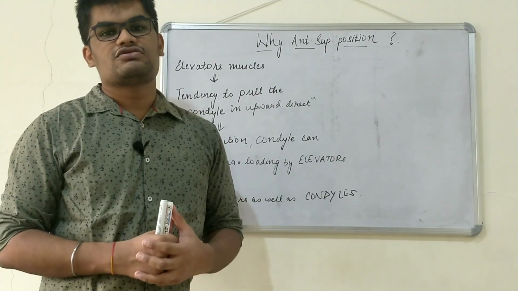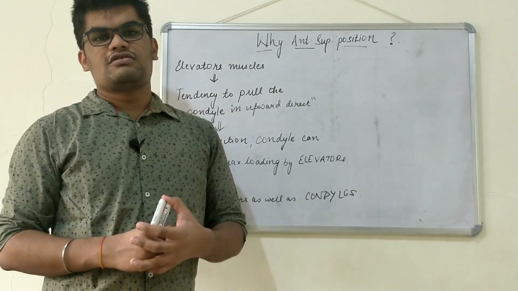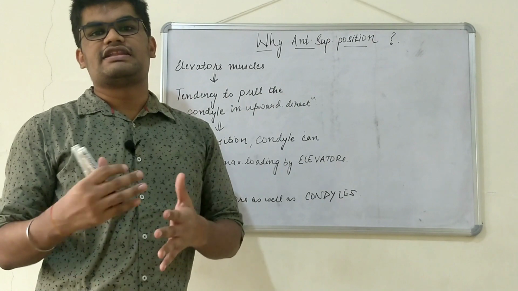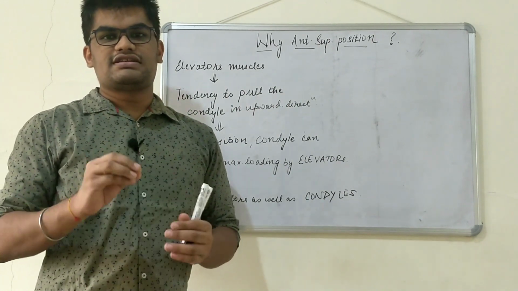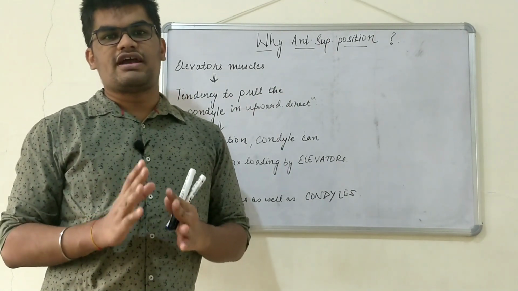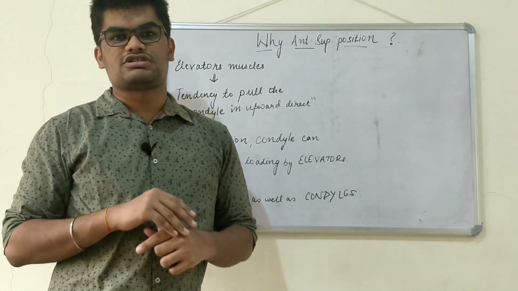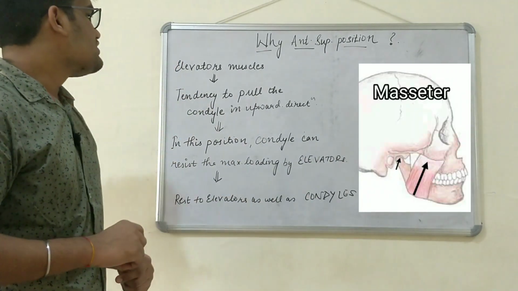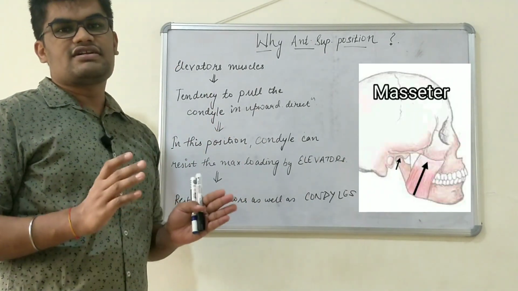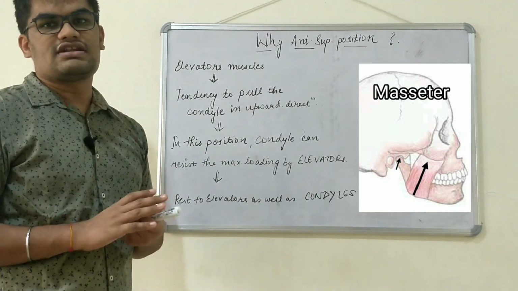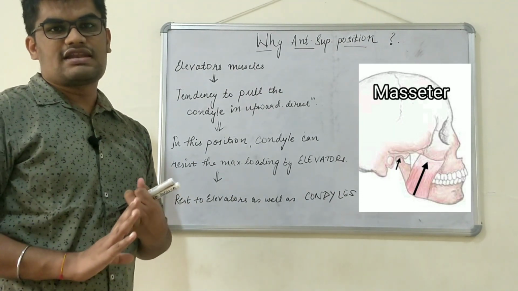Now why the antero superior most position? Why not the posterior most position or anterior most position? There is certain significance for this position of the condyle. What is that significance? We all know that there are elevators present in our oral cavity, that is masseter, temporalis and medial pterygoid.